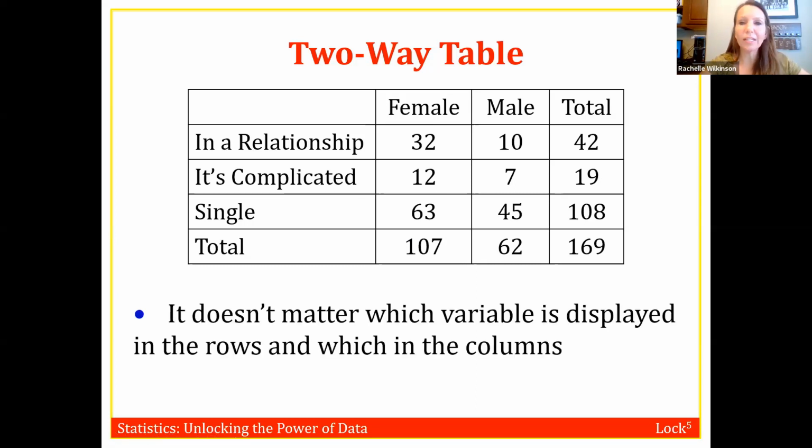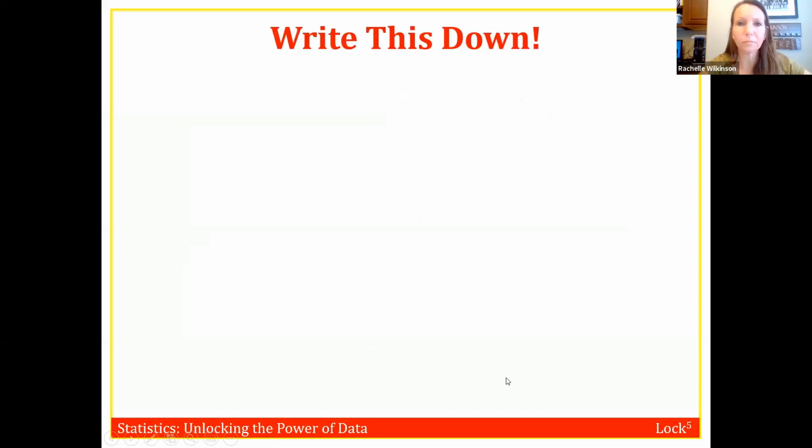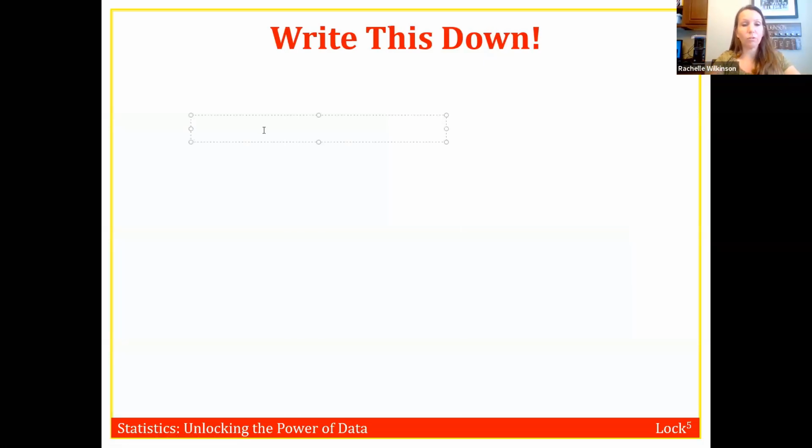In a two-way table, it doesn't matter which variable you put in the rows and which one you put in the columns. You can switch it up. It still means that the data is organized. It doesn't change the interpretation at all if you switch up which one's the row variable and which one's the column variable. Okay, so next, let's talk about graphs for two categorical variables.